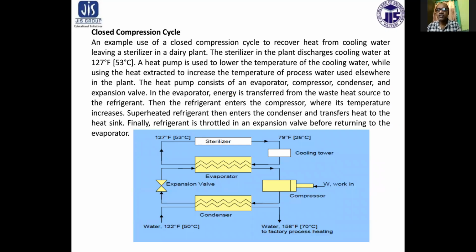Next is the closed compression cycle. As explained, it is used in closed compression cycles to recover heat from cooling water leaving a sterilizer in a plant.